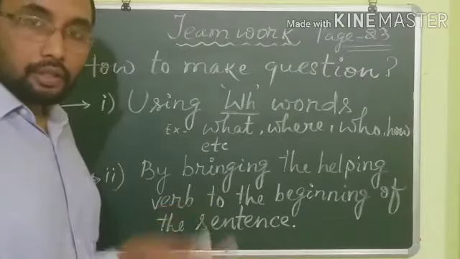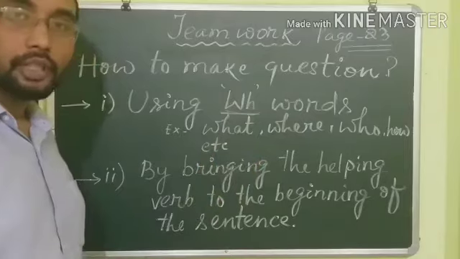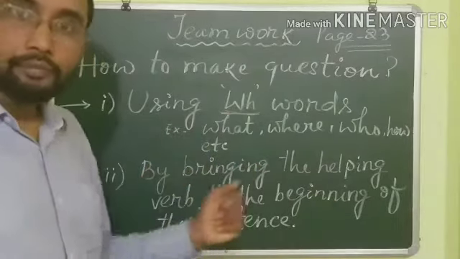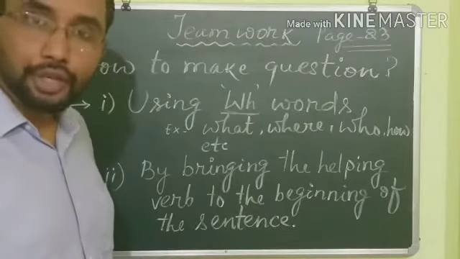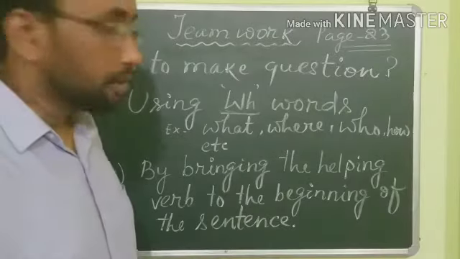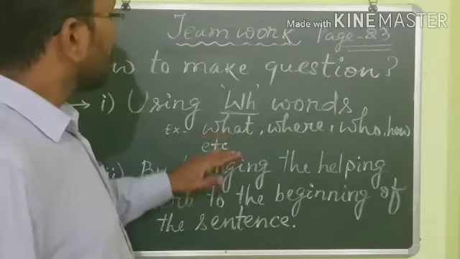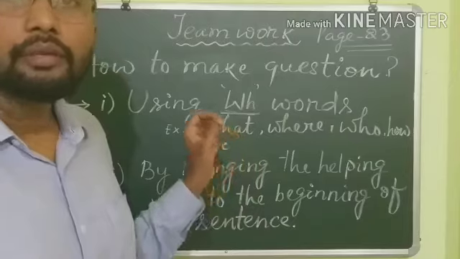Okay, just now we were discussing about the uses of these words. What is your name? How old are you? Where do you stay? Okay, who is your class teacher? Okay, how are you? All these things. So these are WH words. We use these words to frame question.